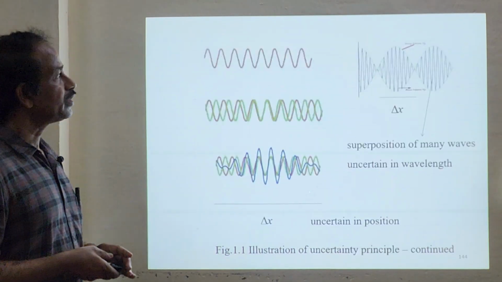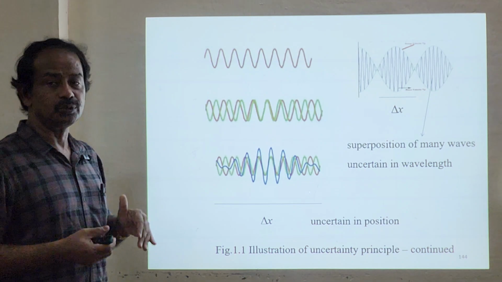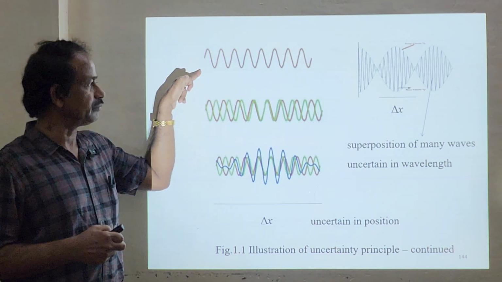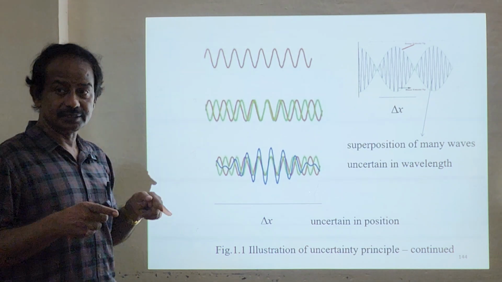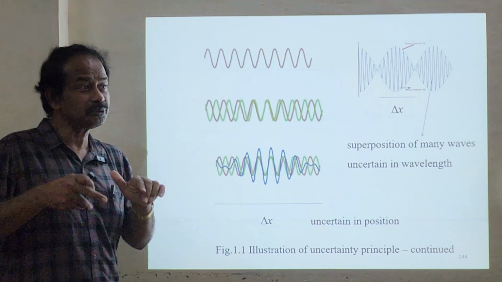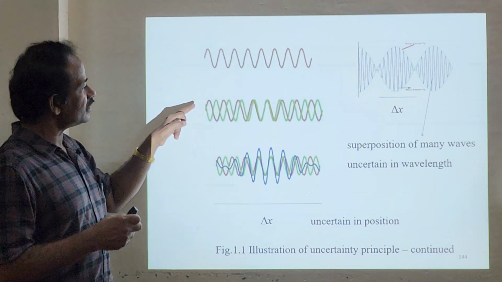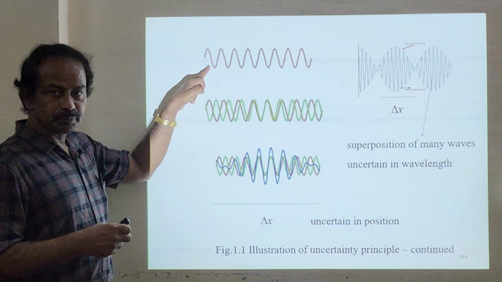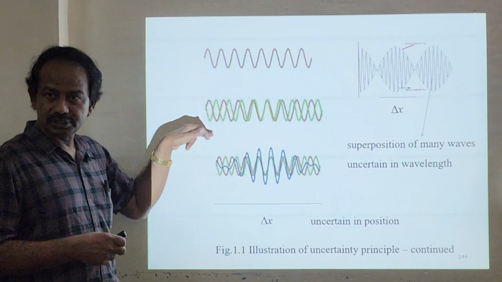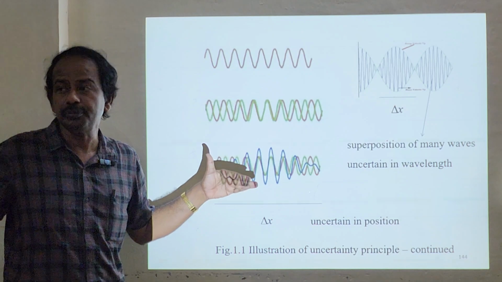Now we will look at this picture, how a wave packet is being built. We consider this wave, a uniform wave. As I said just now, a wave packet consists of different wavelengths, a superposition of different wavelengths. So you consider another wave. This one is in brown and this one is green. Now we are going to superpose these two, and in the same way we are going to superpose many waves.